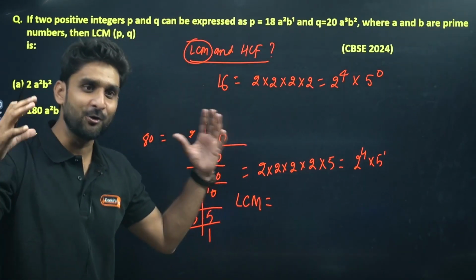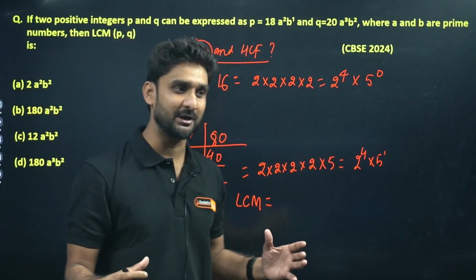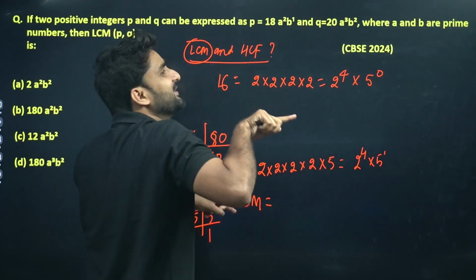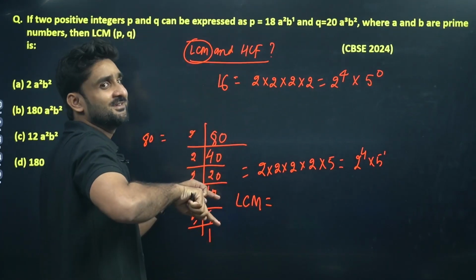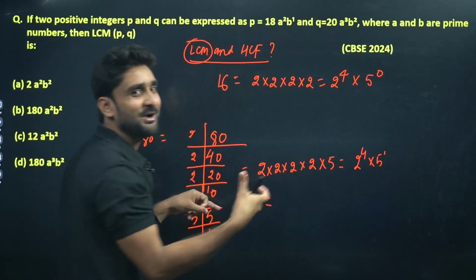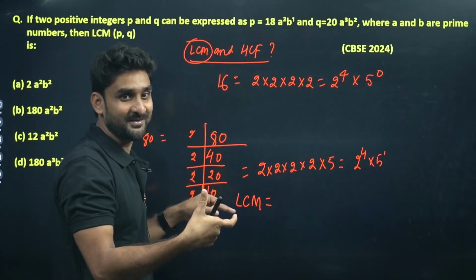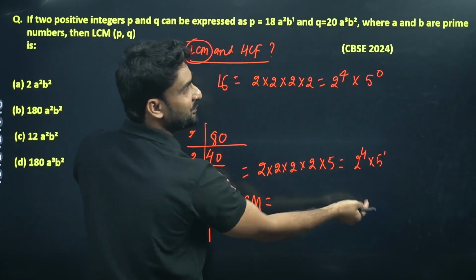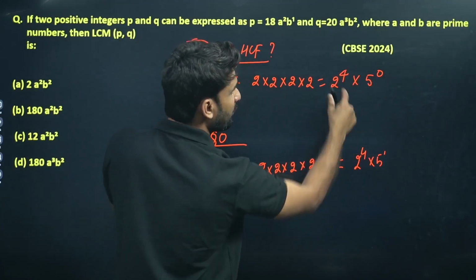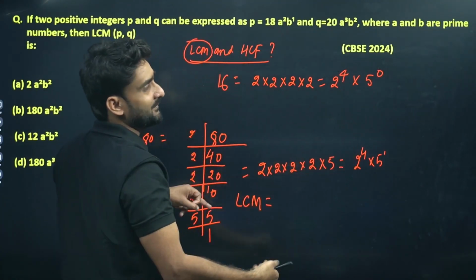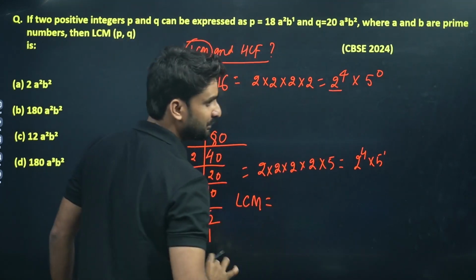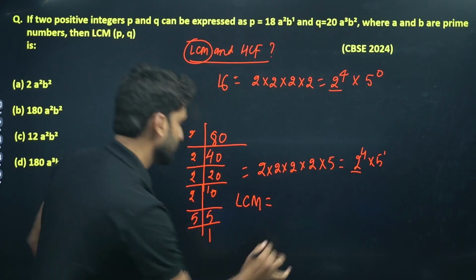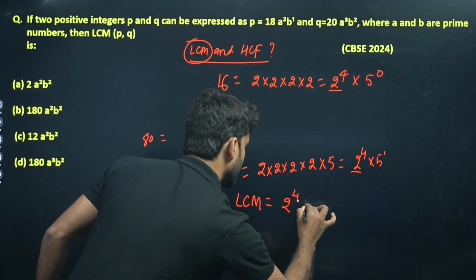If we talk about lowest common multiple, it means you will take the opposite of this. If I talk about lowest, you are going to take the highest power. This is the short trick. So in these two, what is the highest power of the factor? 2 to power 4 is here and 2 to power 4 is here. Luckily both the powers are the same, so we can write 2 to power 4.